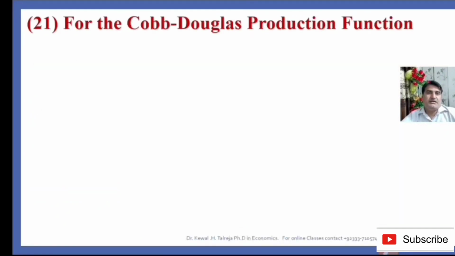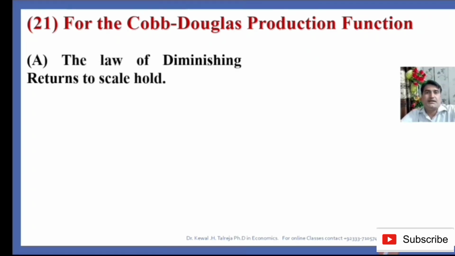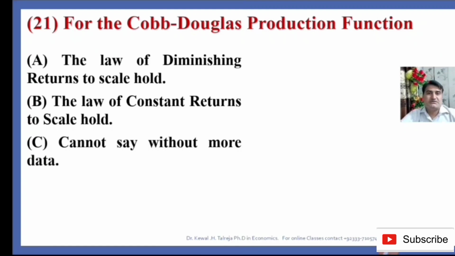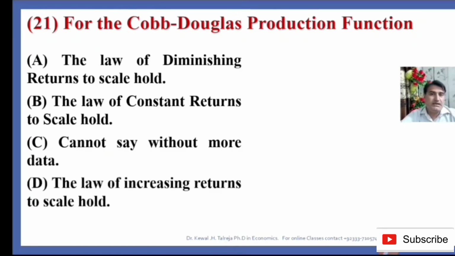Now question number 21 states that for the Cobb-Douglas production function: option A, the law of diminishing returns to scale holds; option B, the law of constant returns to scale holds; option C, can't say without more data; option D, the law of increasing returns to scale holds. So which is the right answer?